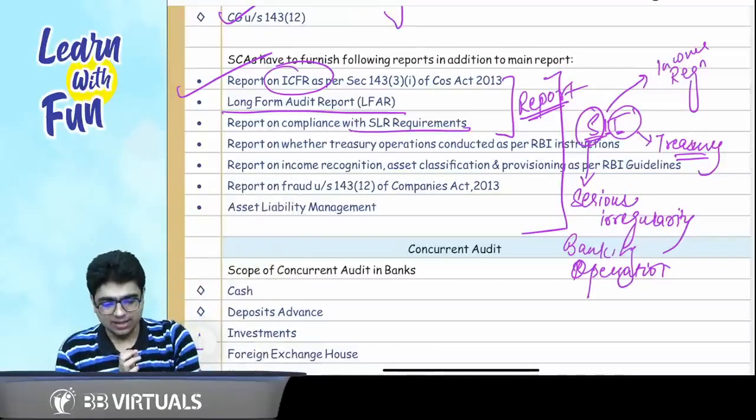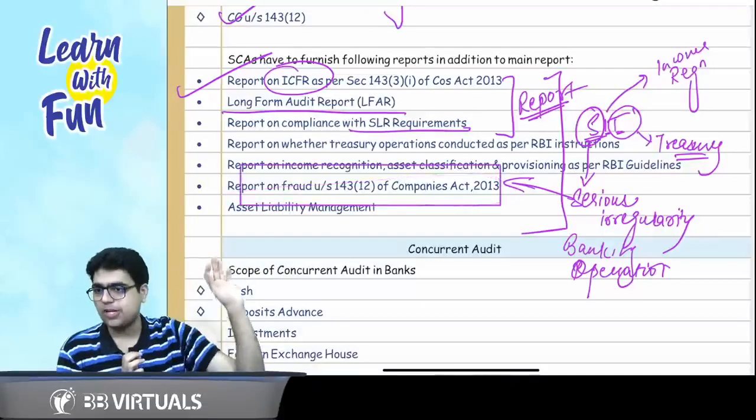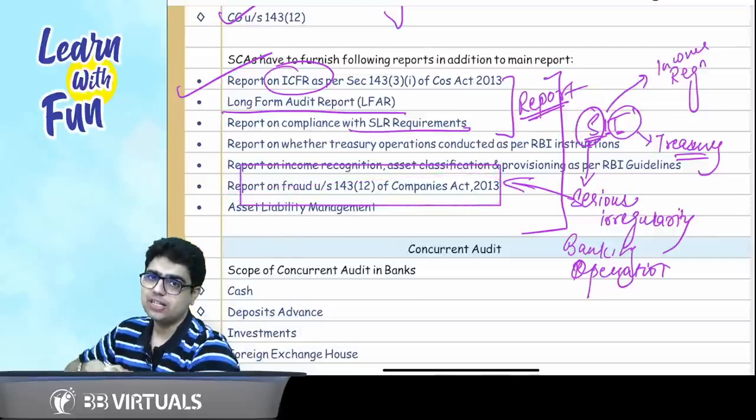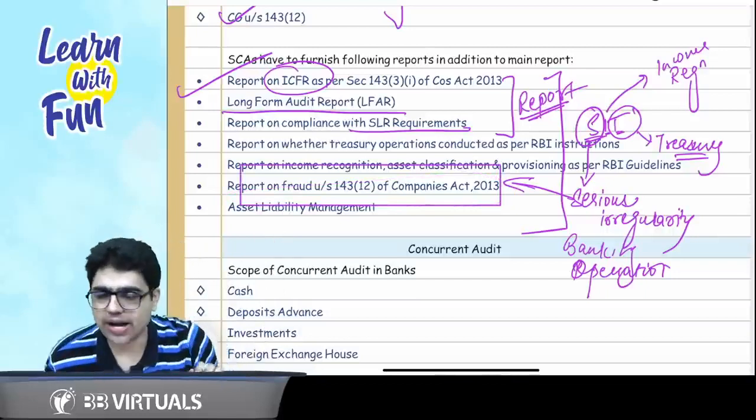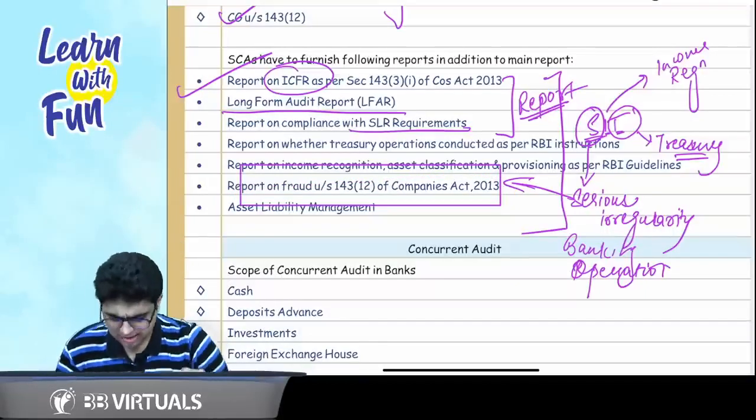And this serious irregularity now, it is the same as this point. This is an extension of this point, that is reporting on fraud as per 143 subsection 12. Got it? Got it, sir.